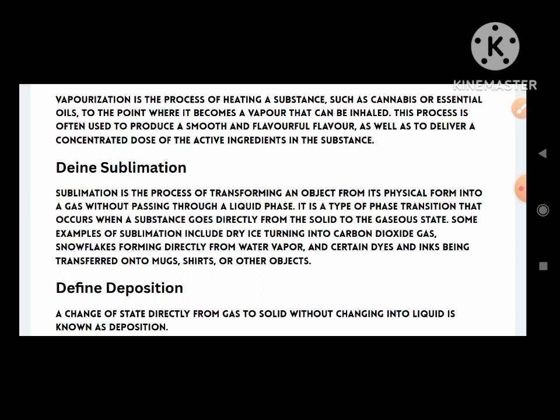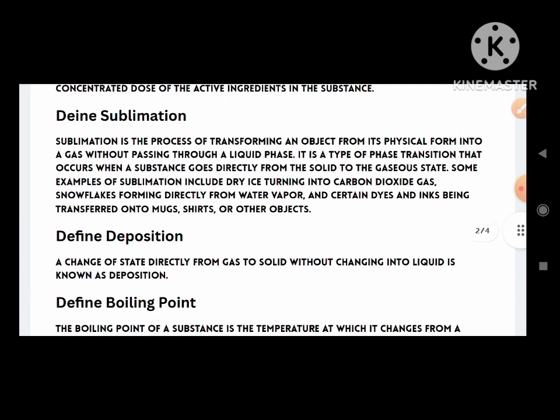Define sublimation. Sublimation is the process of transforming an object from its physical form into a gas without passing through a liquid phase. It is a type of phase transition that occurs when an object goes directly from the solid to gaseous state.